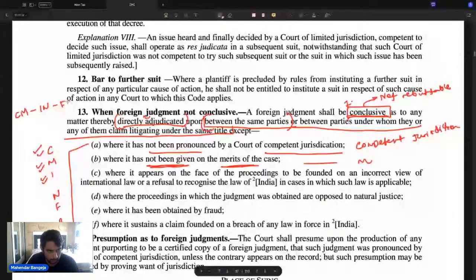Basically, these are the embargoes on foreign judgments. अगर foreign judgments fall within this criteria, then the foreign judgment is not conclusive on that particular matter.